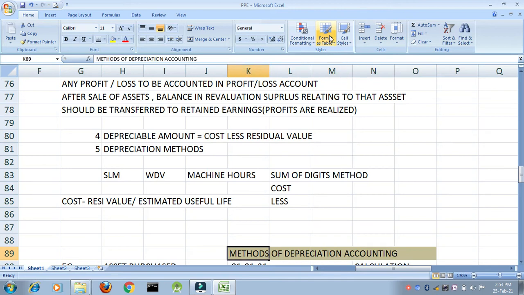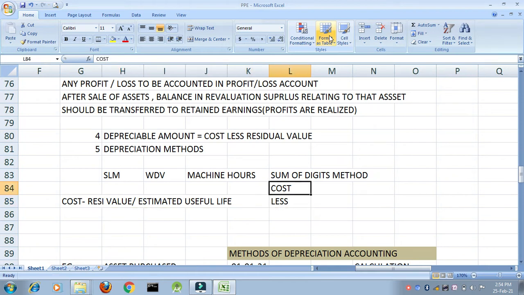Now there are various depreciation methods. One is SLM, WDV, machine hours, sum of digits method. From your exam point of view, SLM and WDV are important. The others, just go through them. What do you mean by SLM? SLM means cost less residual value divided by estimated useful life. Meaning, I am taking my depreciable amount, the amount on which I have to calculate depreciation, divided by the number of years it is going to be used and spread the cost evenly throughout the life of the asset.